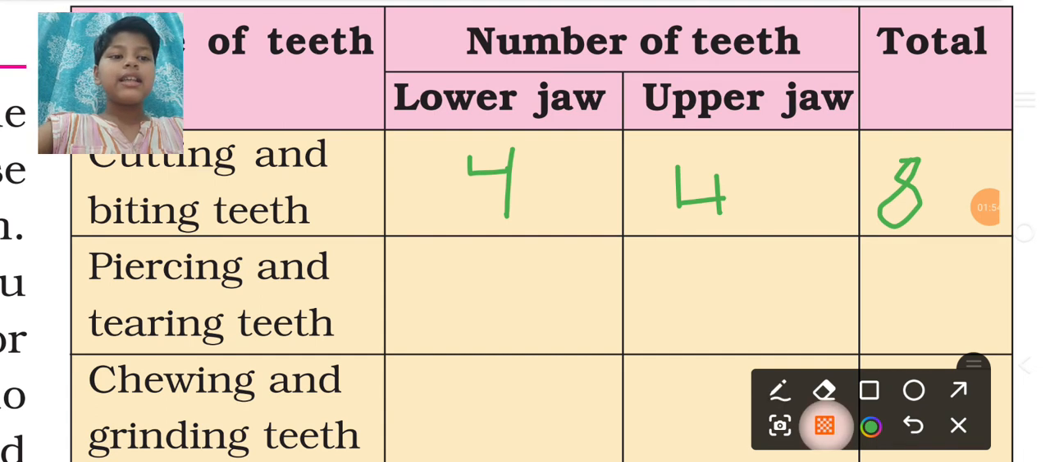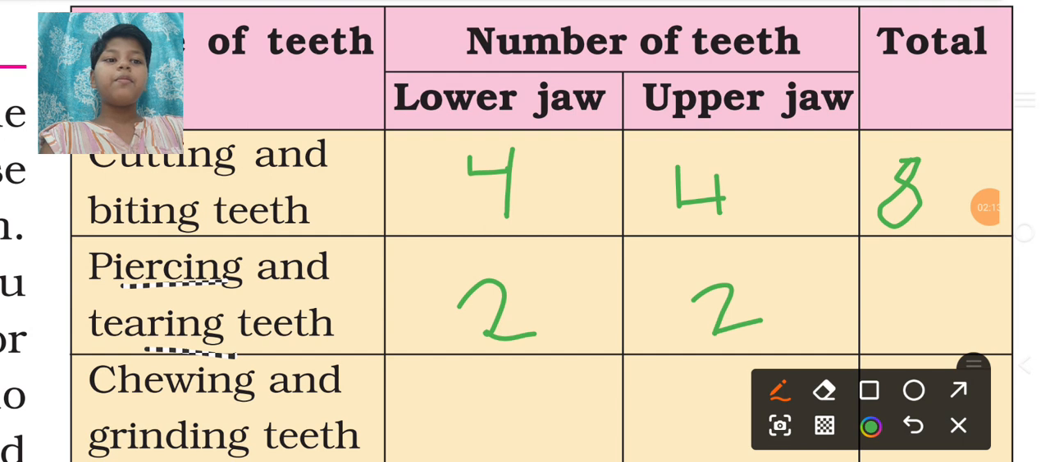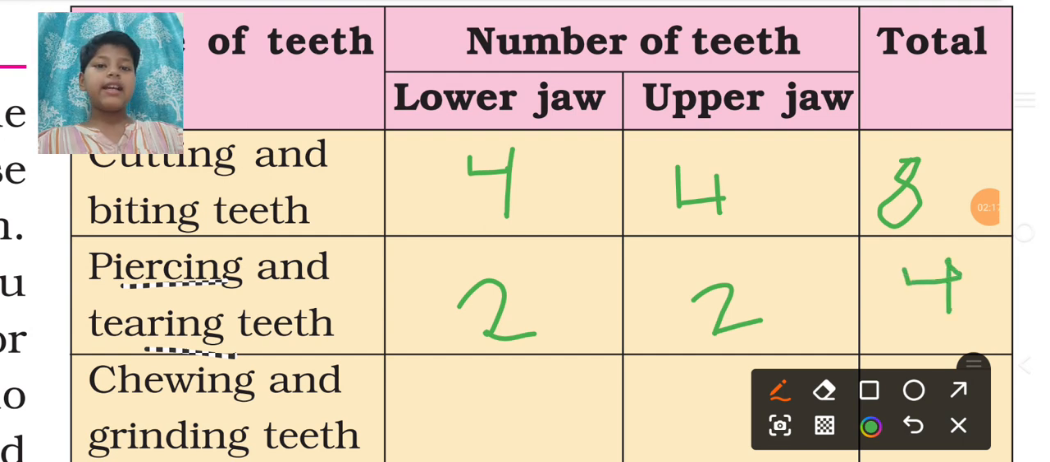Now let us see the next. Piercing and tearing teeth, which are our canines. And canines are present in 2 of them: 2 in the lower jaw and 2 in the upper jaw. So how much would it be in total? 2 plus 2 would be 4. So we have in total 4 canines.